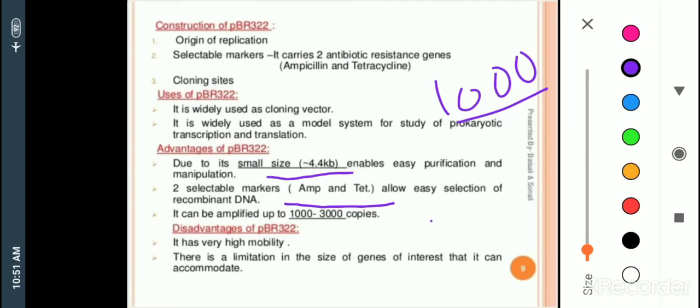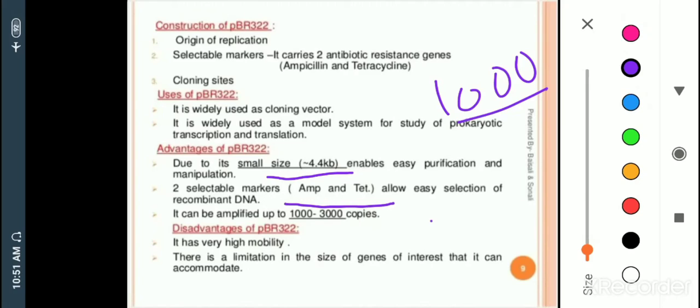It shows very high mobility, so it can be moved from one place to another, meaning there is no particular site, so somewhat it shows deviation for maintaining correct copies, or for doing the process easily. There is a limitation in the size of genes of interest that it can accommodate.